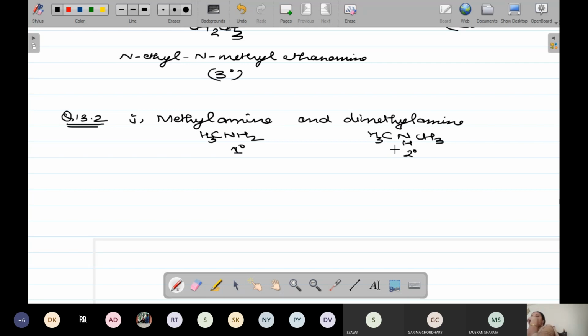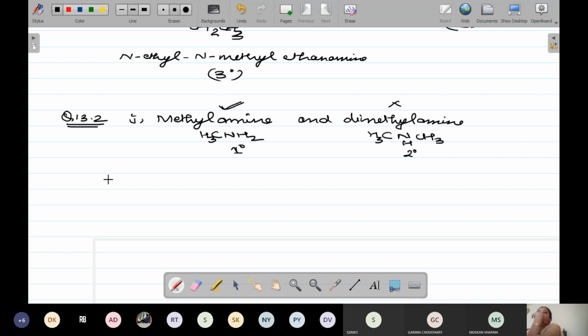Now always remember, whenever you have either aliphatic or aromatic primary amines, on heating them with chloroform in the presence of ethanolic potassium hydroxide, they give a foul smell, which is due to the formation of isocyanides. Therefore here, methylamine is the primary amine, so it is going to give the test and dimethylamine is not.